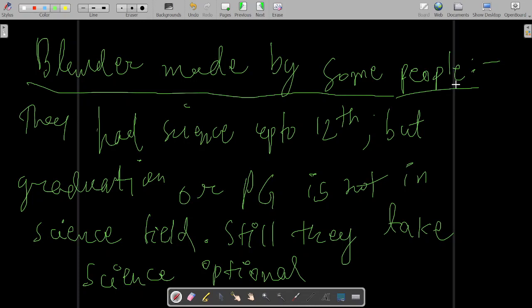Okay, those people were in touch with science, but your graduation field is history. So you should never take science optional then, even if you had that subject up to the 12th, because it will backfire on you. This is a fact, because those people who had graduated in maths itself will have an edge over you. They will perform better than you, right? So never commit this blunder.